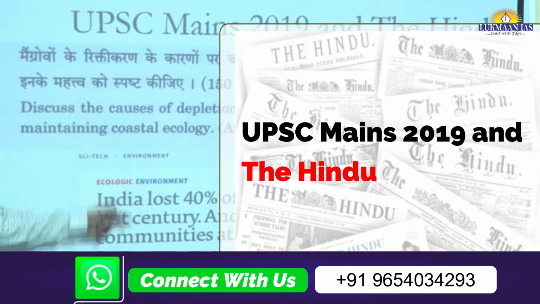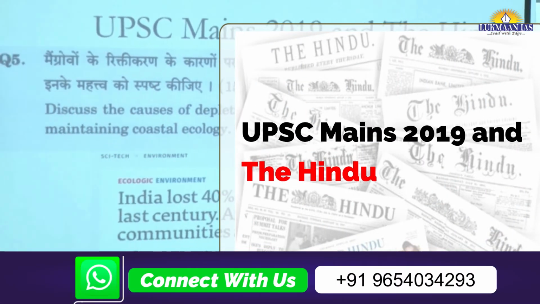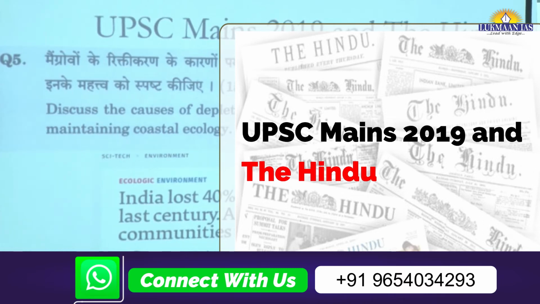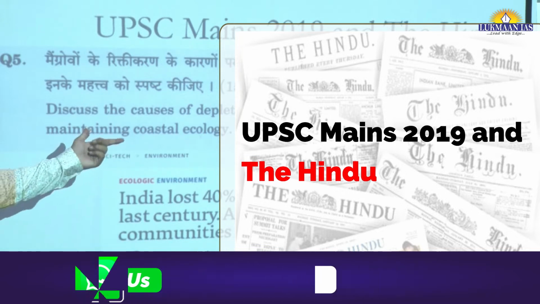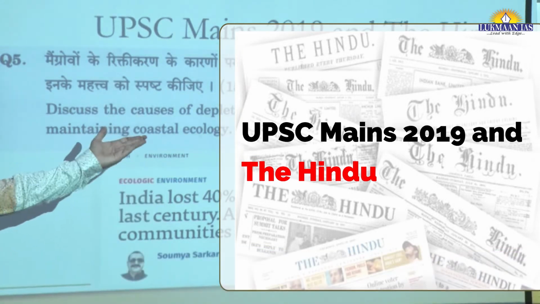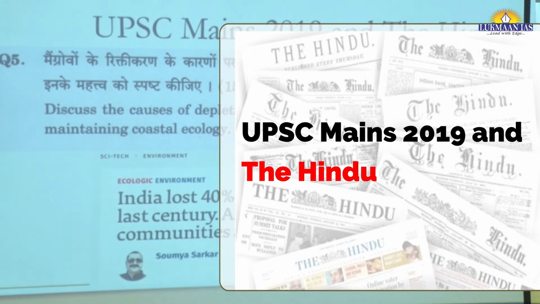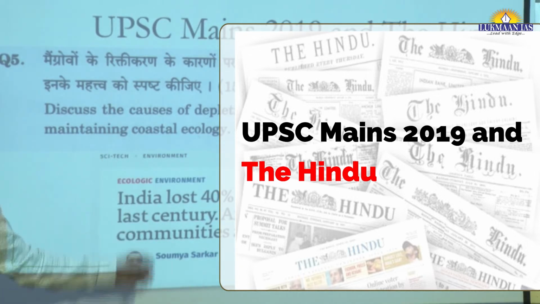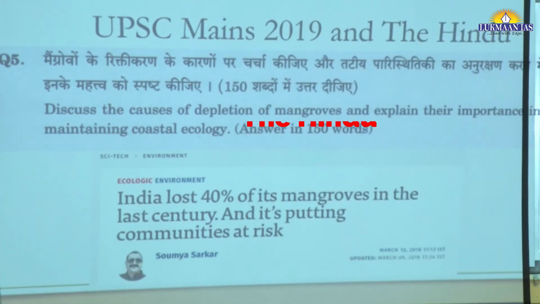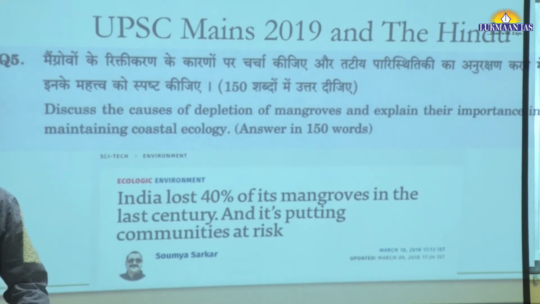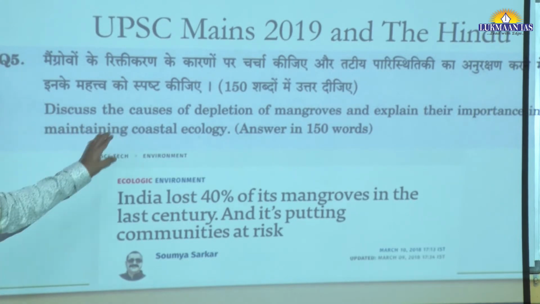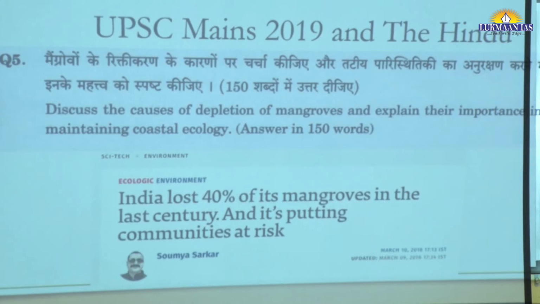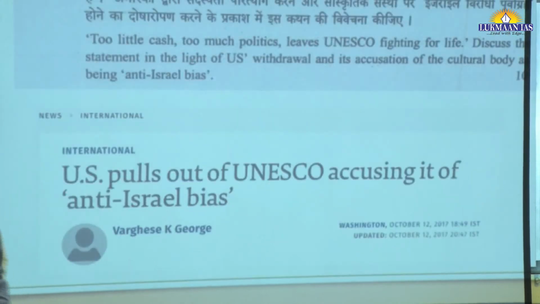Quickly, let us have a look at the Mains 2019 question paper and the relevance of the Hindu newspaper. Look at the question: discuss the causes of depletion of mangroves and explain their importance in maintaining coastal ecology. There was this article in the Hindu newspaper talking about loss of mangroves. This article comprehensively covers your answer, okay, the causes as well as the importance of mangroves.